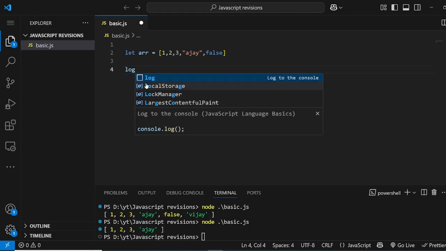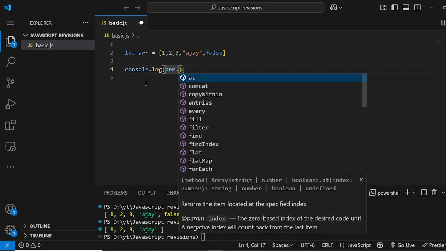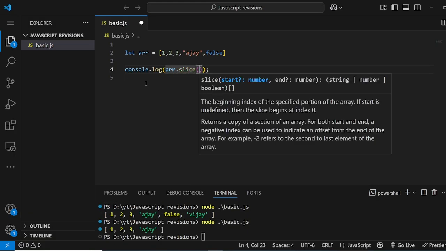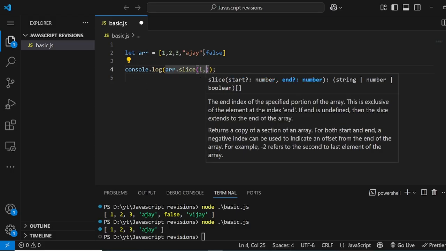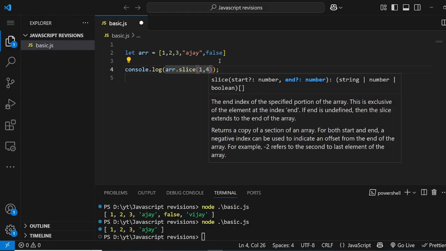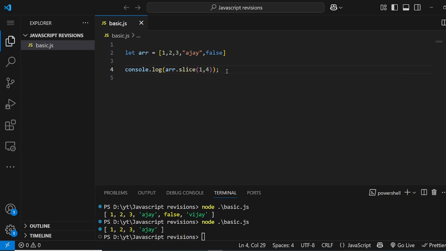So what I can do is log array dot slice, starting number, 1, and then 4. Why am I passing 4? Because it doesn't consider the last index. So if I'm passing 4, it will only go till 3. So that's why I need to pass 1. And let's see. So as you can see, 2 3 Ajay comes here.